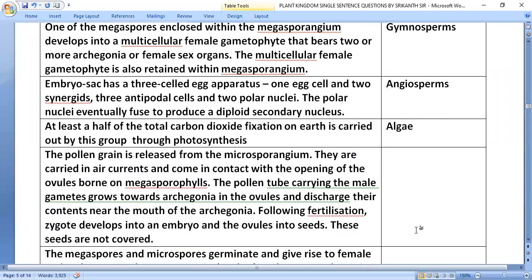The pollen grain is released from the microsporangium. They are carried in air currents and some come in contact with the opening of the ovule, borne on the megasporophyll. The pollen tube carrying the male gametes grows towards the archegonia in the ovules and discharges its contents near the mouth of the archegonia. Following fertilization, the zygote develops into an embryo and the ovules into seeds. These seeds are not covered, that is, gymnosperms.